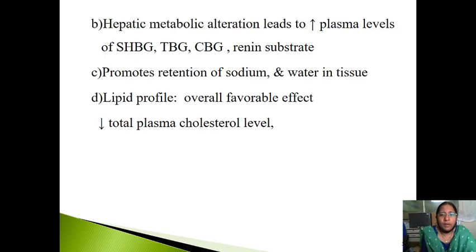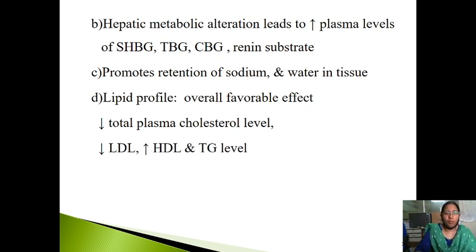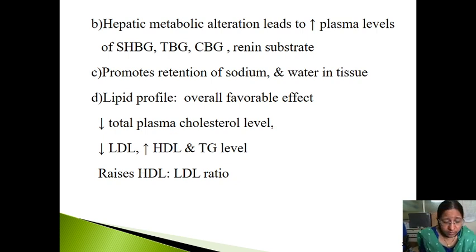Now, hepatic metabolism alteration leads to increase of the plasma levels of sex hormone binding globulin, thyroxine binding globulin, and corticosteroid binding globulin, and renin substrate. It promotes retention of sodium and water in tissue, and affects the lipid profile. This is very important to know, the lipid profile. It has a favorable effect: decrease of the plasma cholesterol levels, decrease of the LDL, and increase of the HDL levels and triglyceride levels, and rather the HDL and LDL ratio.